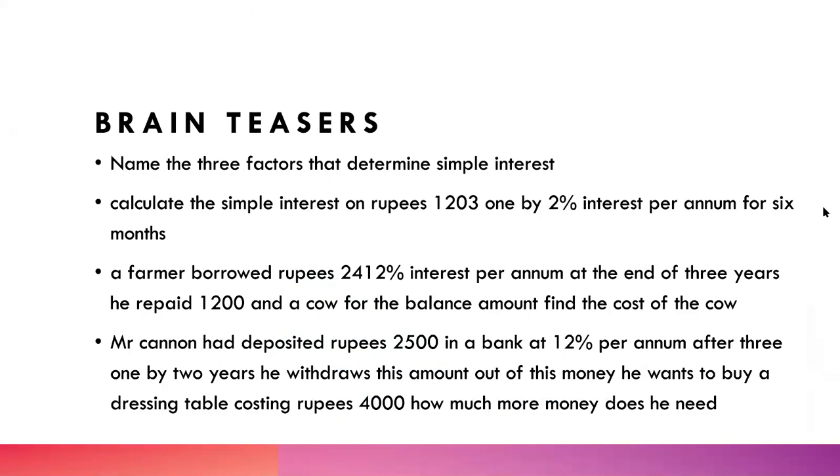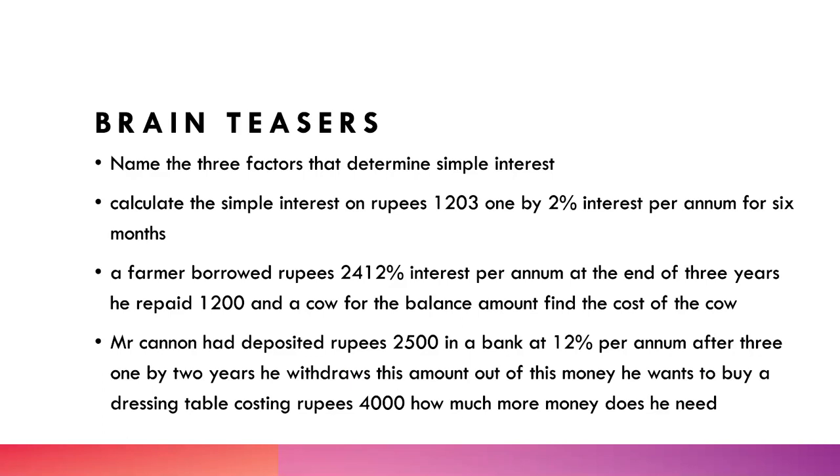So, we are at the final step of our session, and that's the brain teasers. So let's tease the brain teasers. How can these brain teasers beat us? We are better than them. So, first question, name 3 factors that determine simple interest. Super duper easy. Principal, rate of interest, and time.